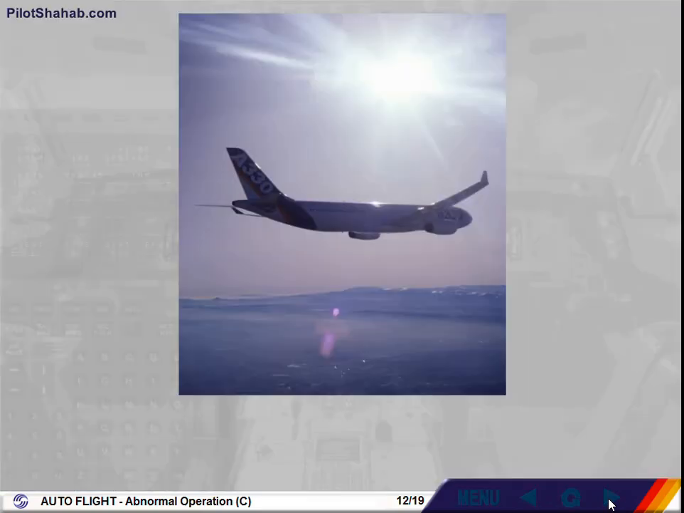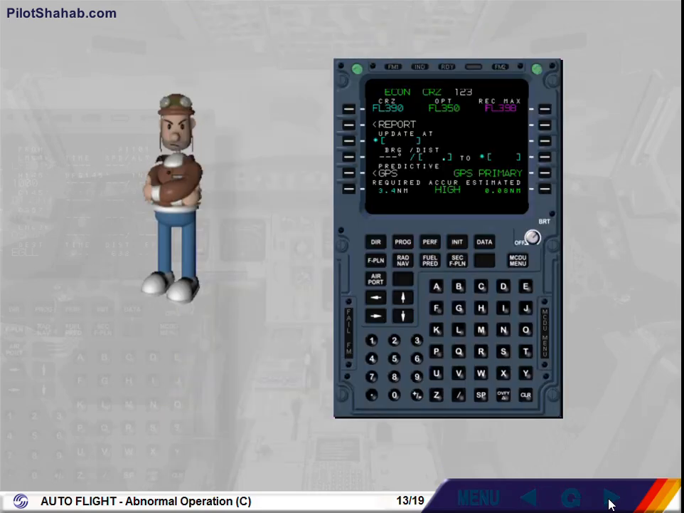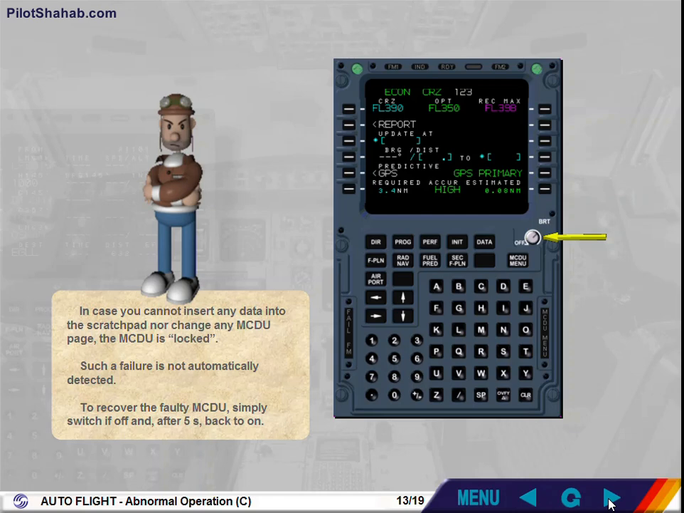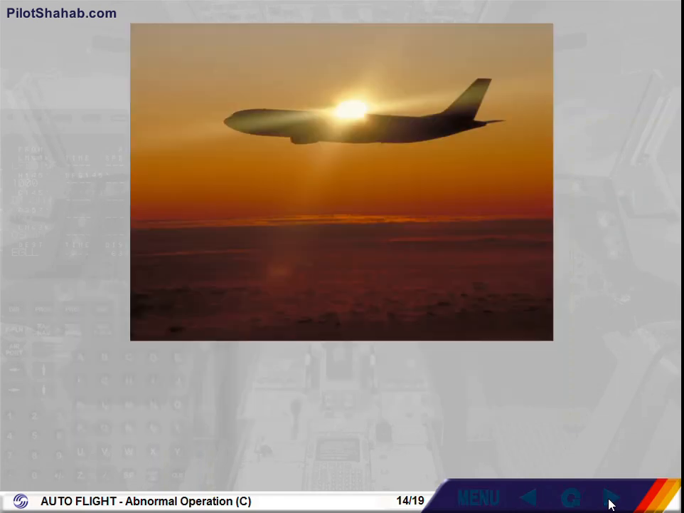You have seen an FMGEC reset. We will now see a locked MCDU. In case you cannot insert any data into the scratch pad or change any MCDU page, the MCDU is locked. Such a failure is not automatically detected. To recover the faulty MCDU, simply switch it off and after 5 seconds, back to on. After the locked MCDU, we will study an MCDU failure.